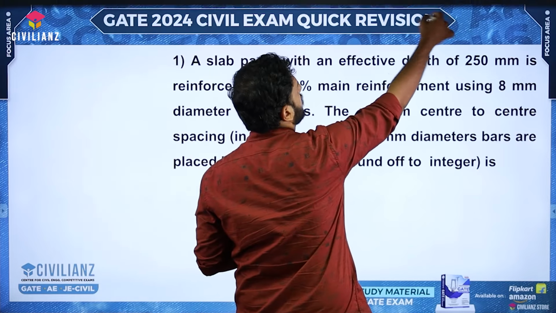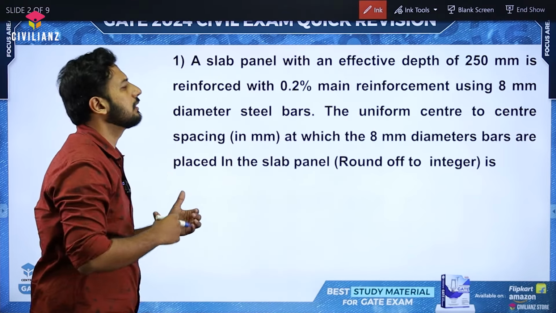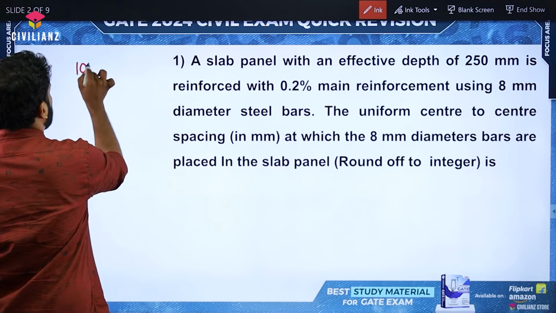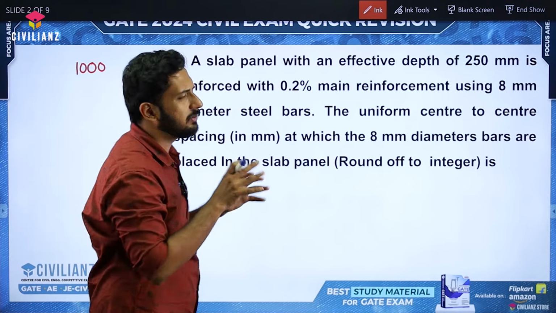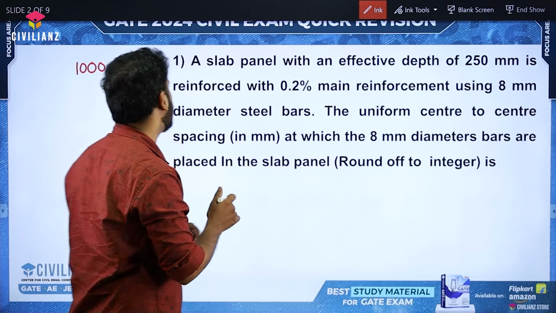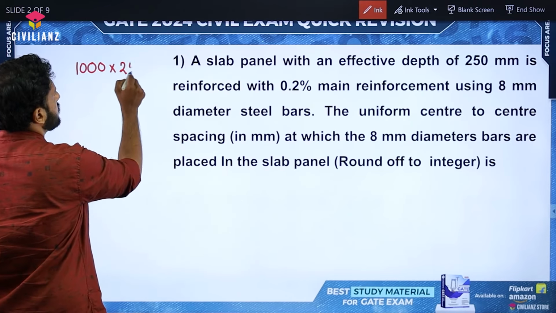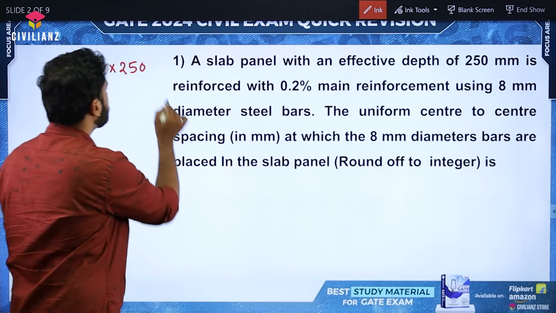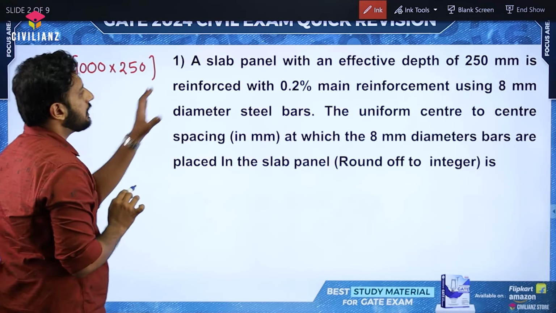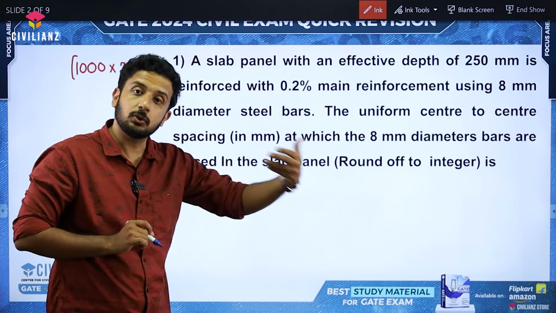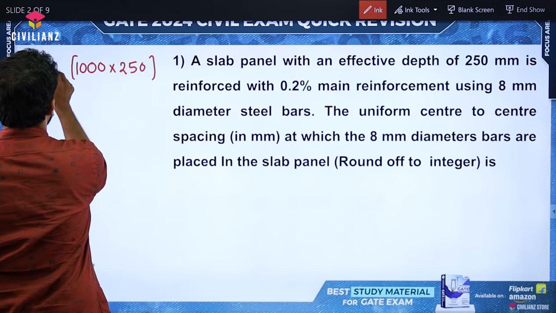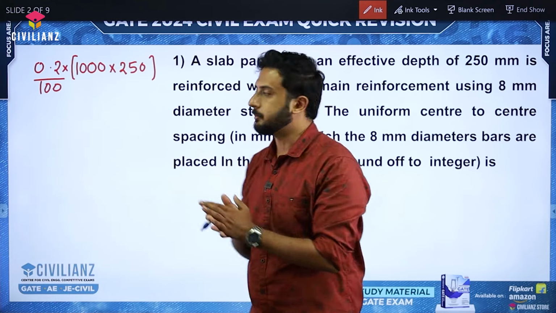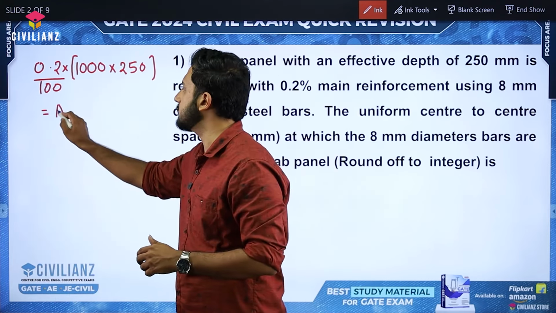So we know the spacing equation. Whenever they don't give the width of the member, we assume the value 1000. Even if they give some value, they will be giving 1000 only for calculating the spacing. So 1000 into 250, this will be the dimensions of the slab, with 250 as the effective depth. The area of the reinforcement is 0.2%, so we multiply 0.2 by 100 into the given dimension. This is nothing but the area of the steel.